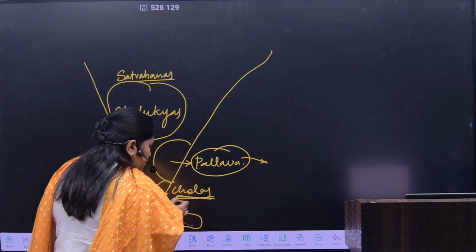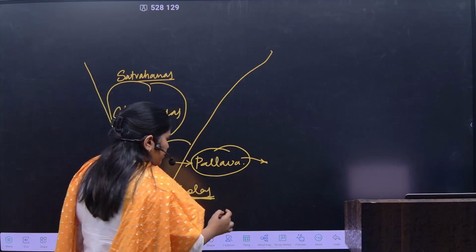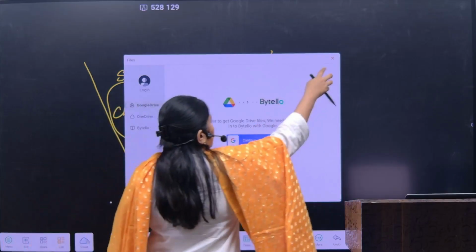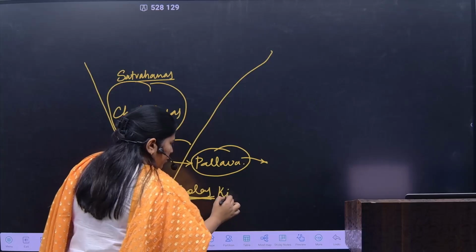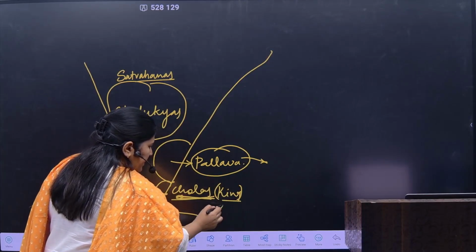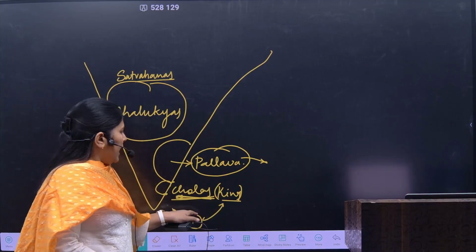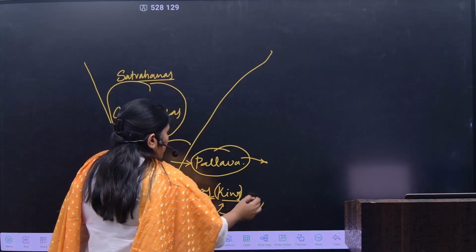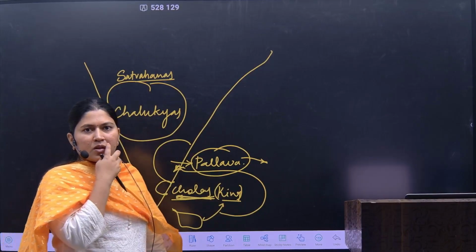they were descendants of the Cholas. But how were they descendants of the Cholas? Please concentrate over here now. One of the kings of the Cholas married the princess of Ceylon, that is Sri Lanka, and the child which they had from this marriage was ruling the Pallavas.